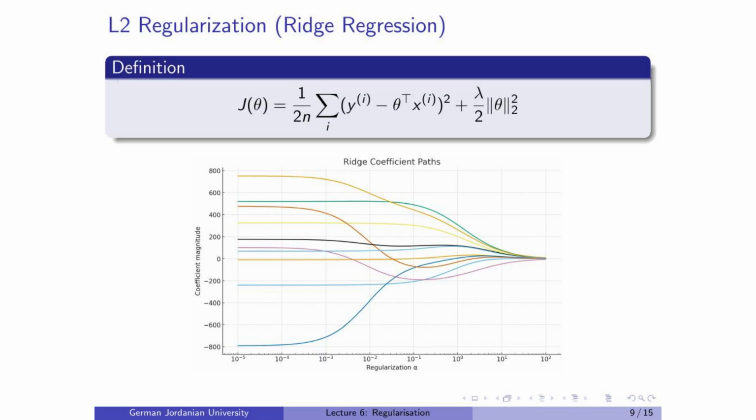In ridge regularization, we add a penalty based on the squared size of the model's parameters. This gently shrinks all coefficients towards zero, but never completely eliminates them. It's especially useful when features overlap or are noisy.